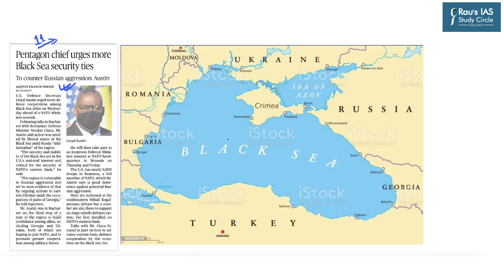So, let's look up this news from the perspective of the world map. Now, as you can see, the countries surrounding the Black Sea are Romania, Ukraine, Russia, including the Crimea region, Georgia, Turkey and Bulgaria. So this news says that Mr. Austin was in Bucharest on the third stop of a tour of the region to build confidence among allies, including Georgia and Ukraine, both of which are hoping to join NATO and also to promote greater cooperation among military forces.